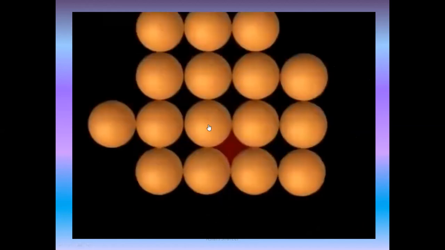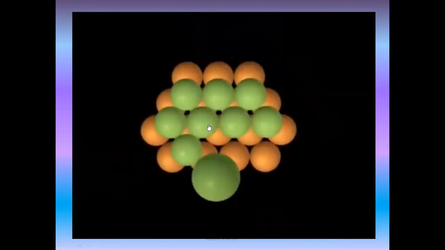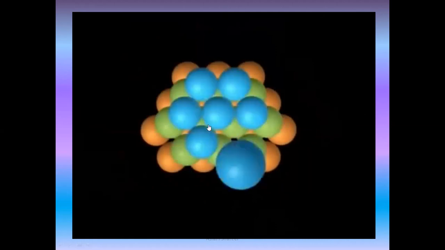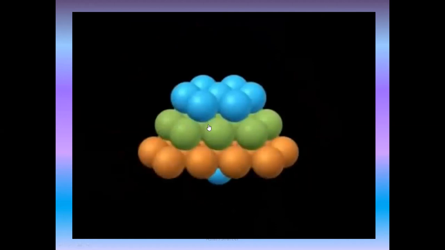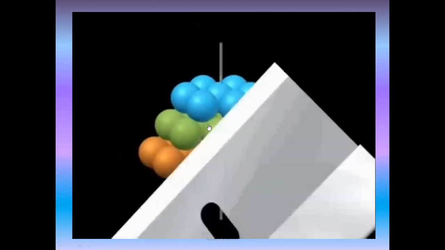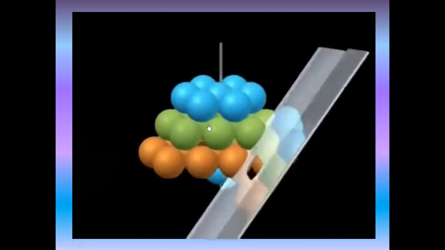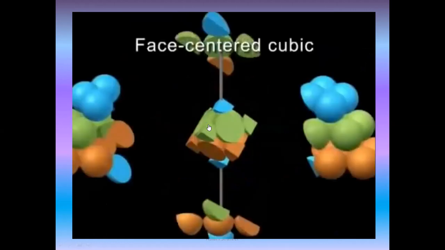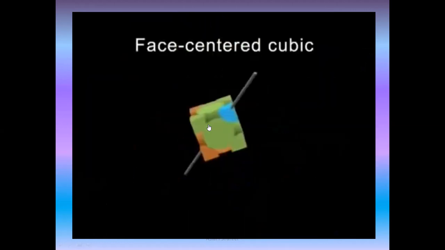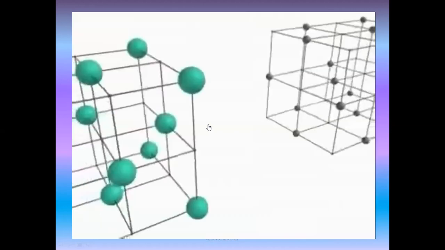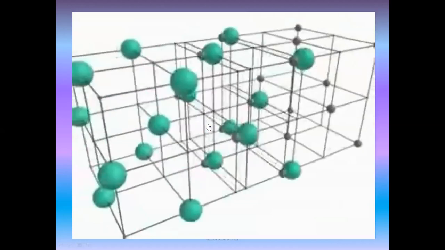For the most efficient stacking, shift every other row in the first layer so the large diamond-shaped spaces become smaller triangular spaces, and place the second layer over them. Then the third layer goes over the holes visible through the first and second layers. In this arrangement, called cubic closest packing, spheres occupy 74% of the volume. Note that it is based on the face-centered cubic unit cell. Many elements, covalent compounds, and as you'll see in the next two examples, ionic compounds adopt cubic closest packing.